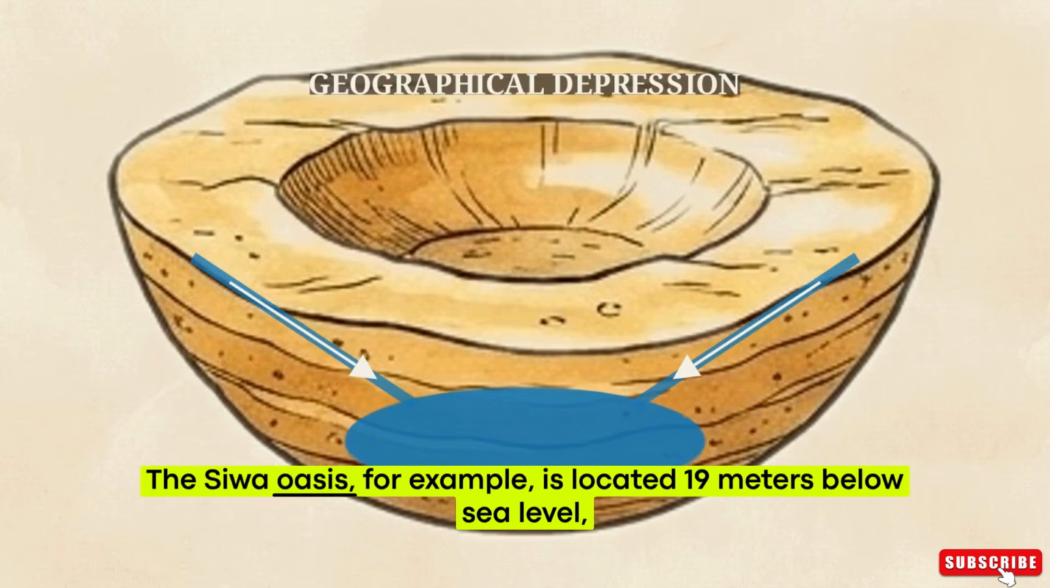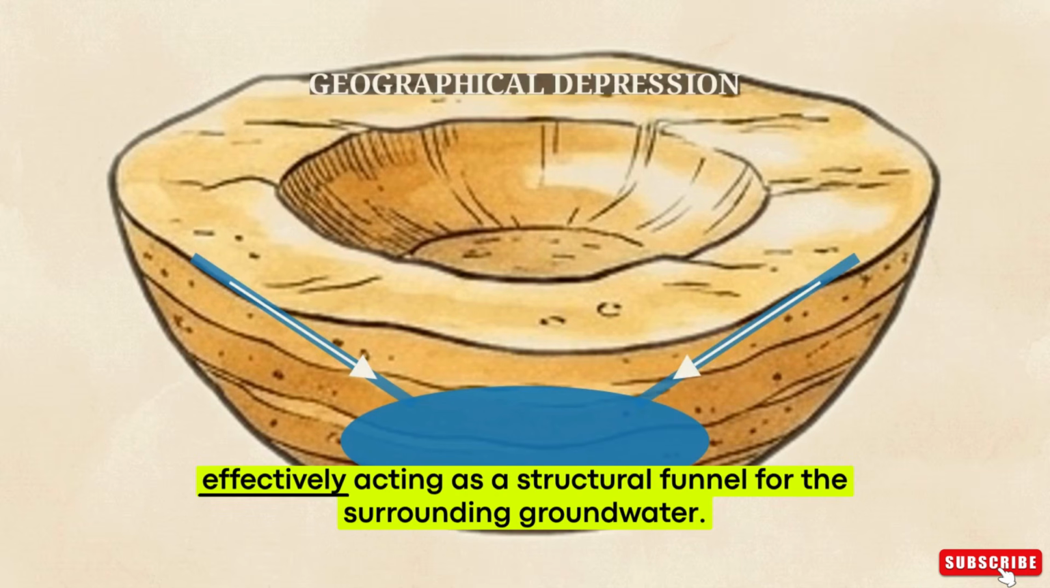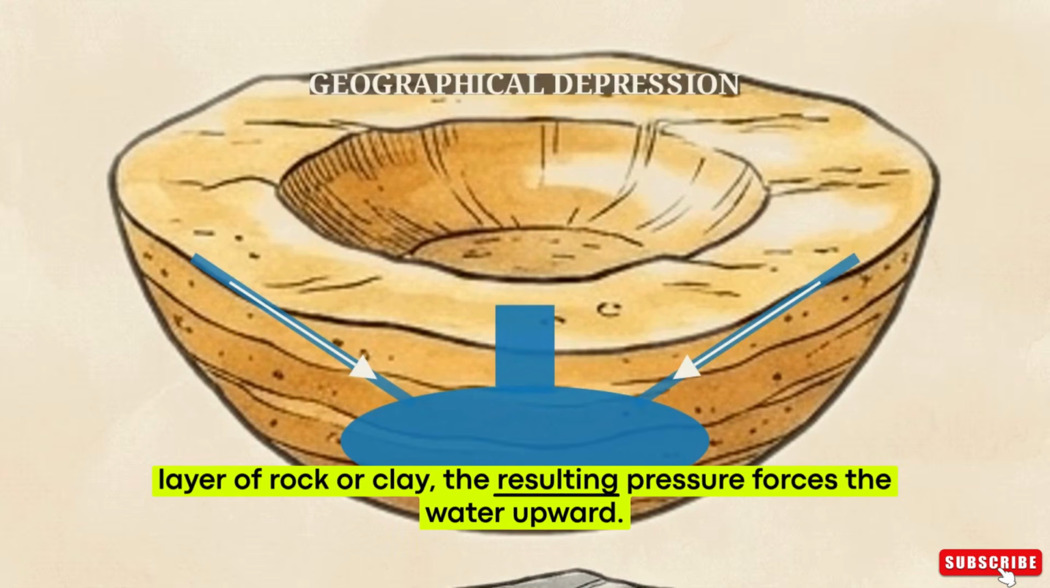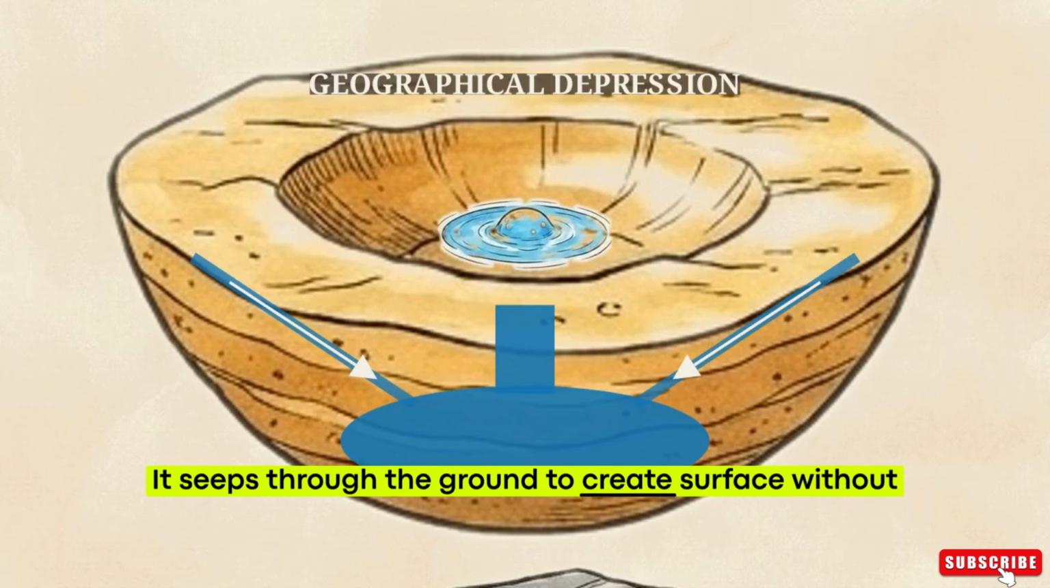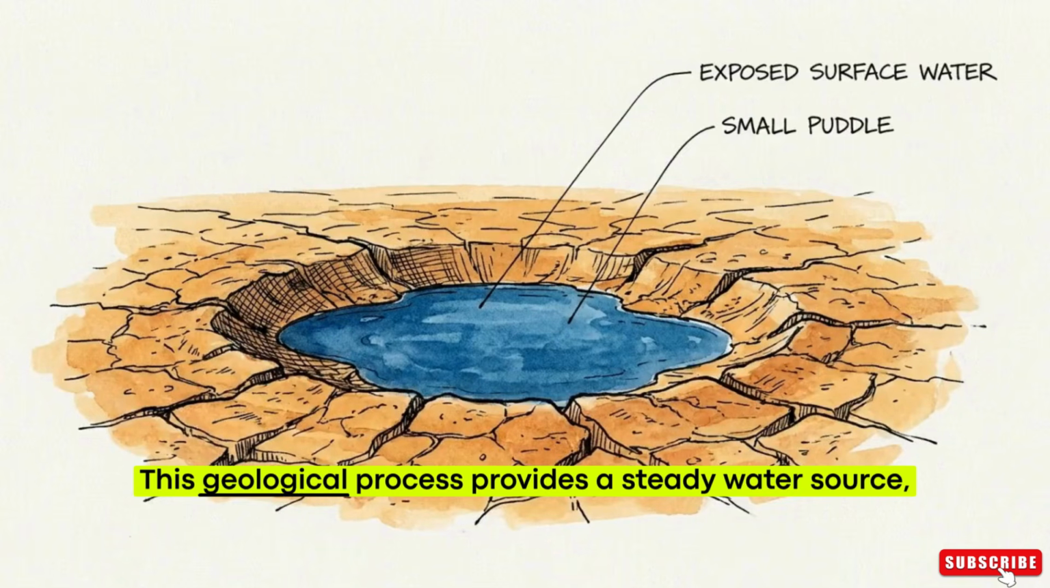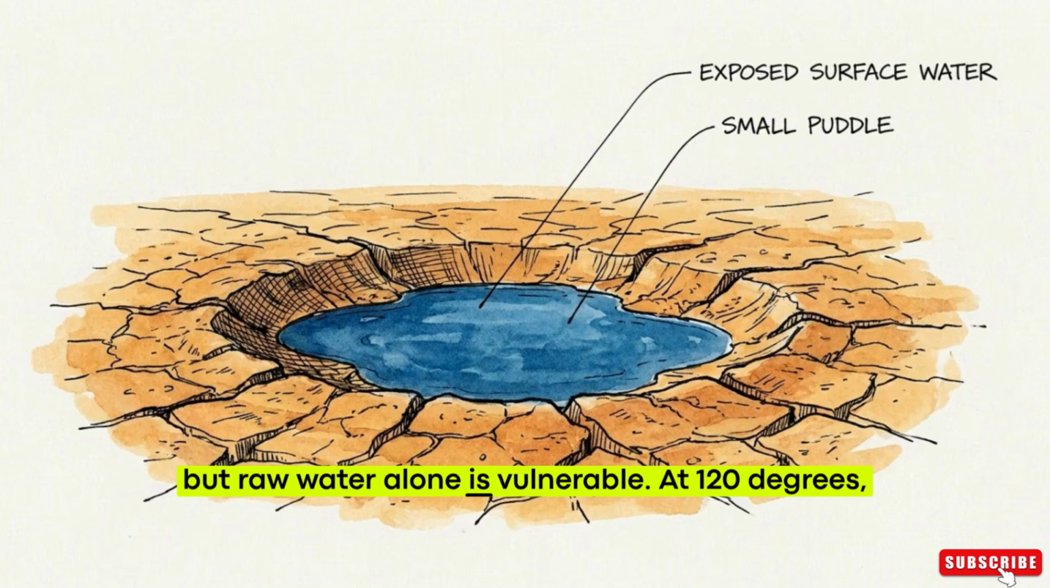The Siwa Oasis, for example, is located 19 meters below sea level, effectively acting as a structural funnel for the surrounding groundwater. When this pooling water hits an impermeable layer of rock or clay, the resulting pressure forces the water upward. It seeps through the ground to create surface springs without the use of mechanical pumps. This geological process provides a steady water source, but raw water alone is vulnerable.